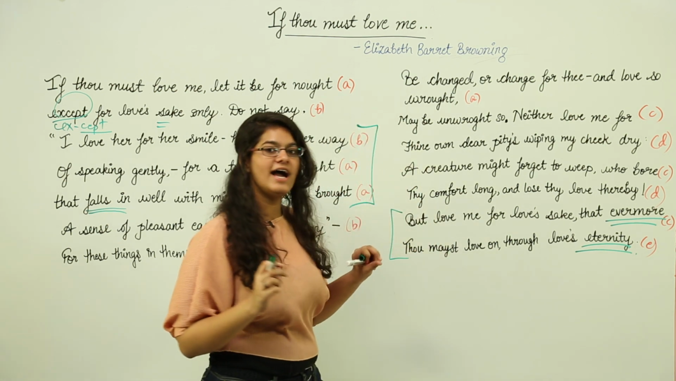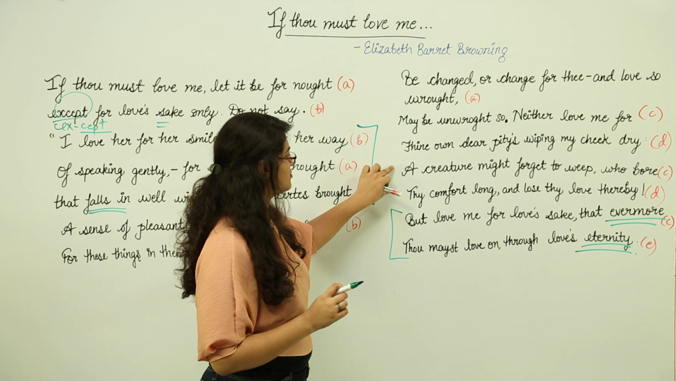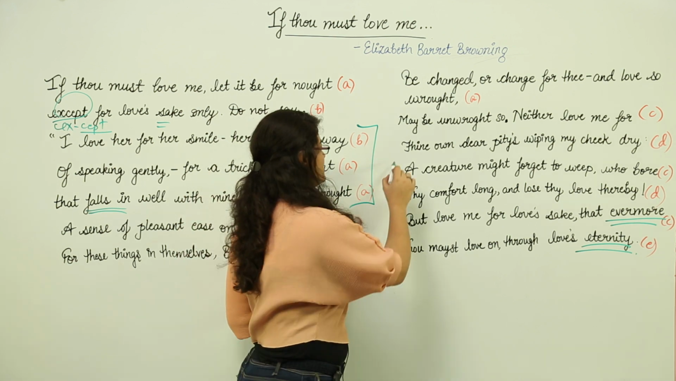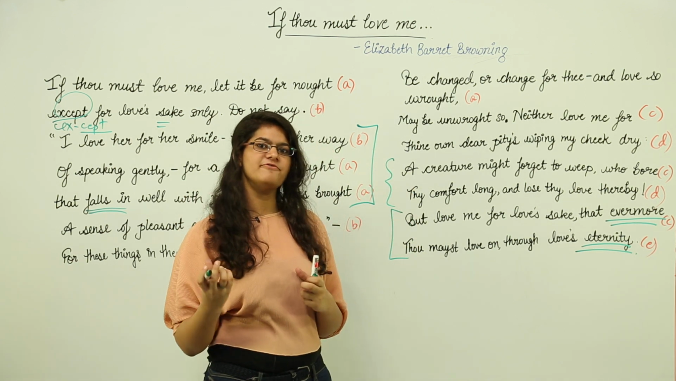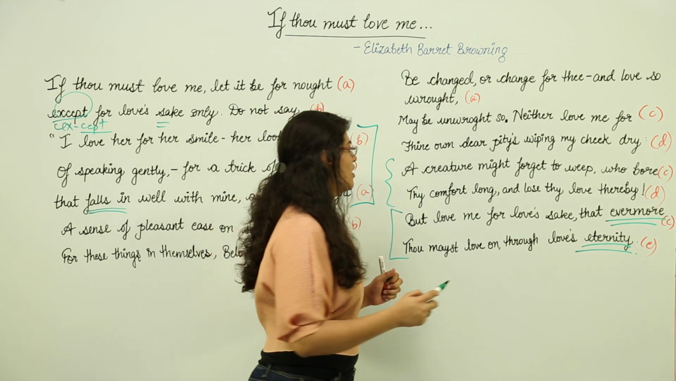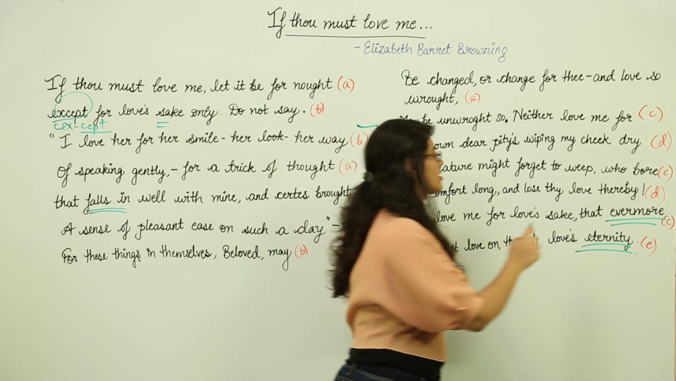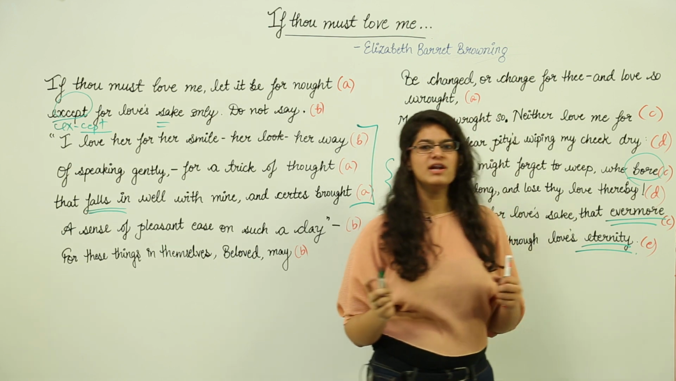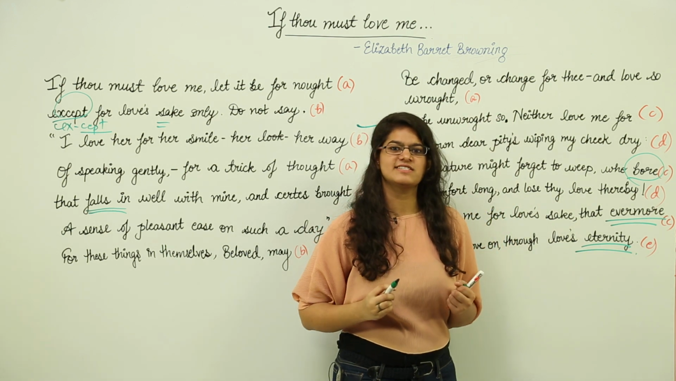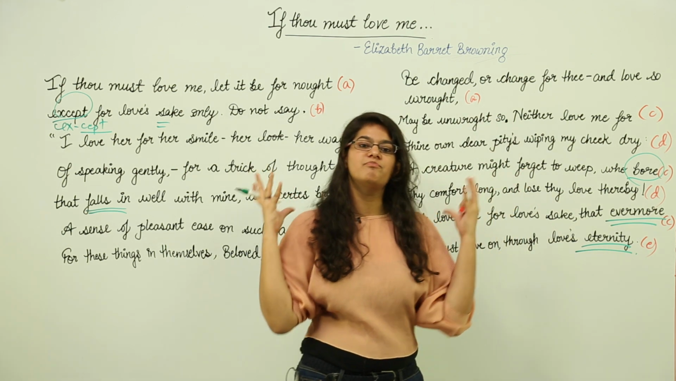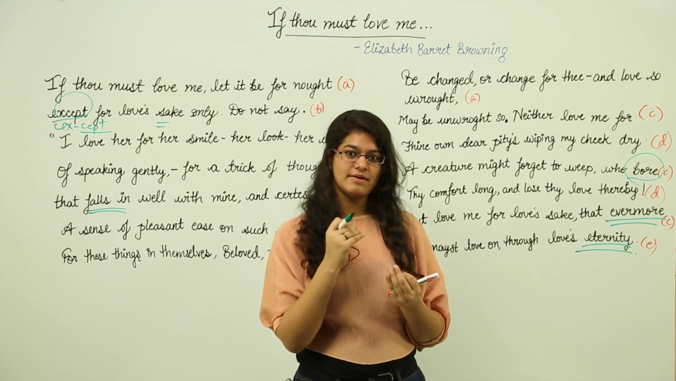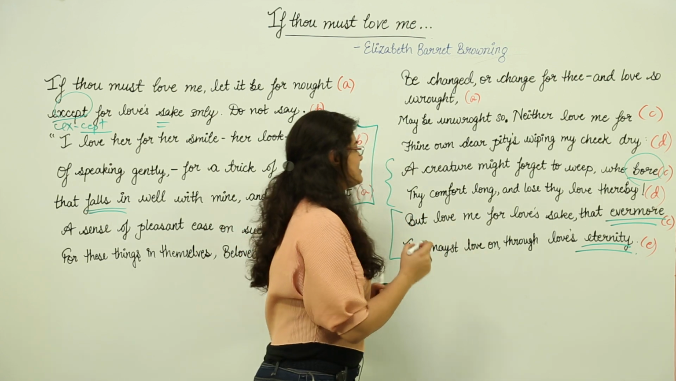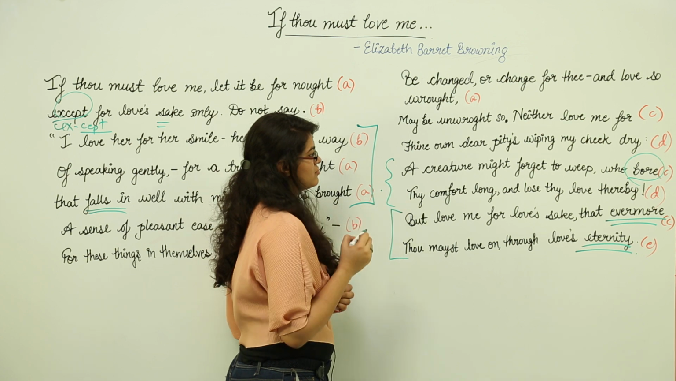Next, pun has been used here in lines 11 and 12. This is basically a poem about love, right? So when she says, "who bore thy comfort long," the word bore can be used in a negative sense as well. You know, when you bore a load, that is something negative. So that's why we say that a pun has been used here as well.